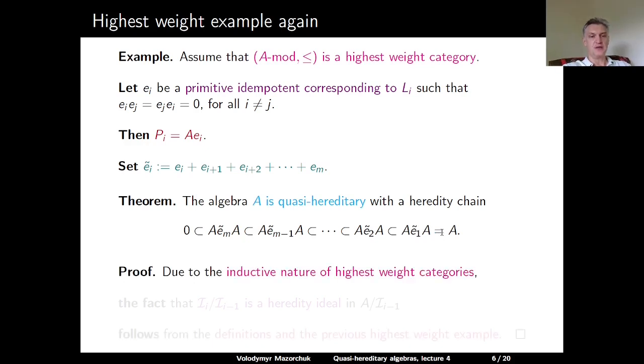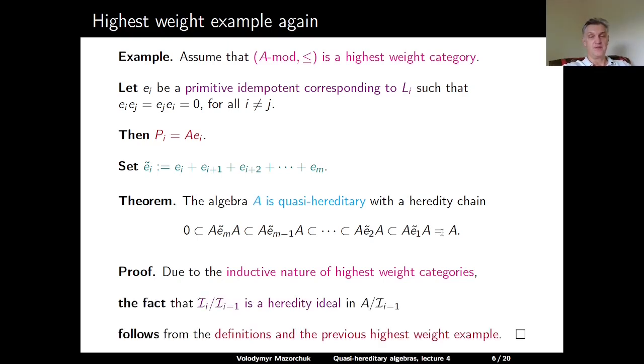Proof. Recall that we have established the inductive nature of highest weight categories. If we have a highest weight category, and we consider the Serre subcategory generated by all simples except the last one, the maximal one, then we again get a highest weight category. Previously, we have proved that the ideal generated by the idempotent, which corresponds to the maximal simple in our partial order, is a heredity ideal.